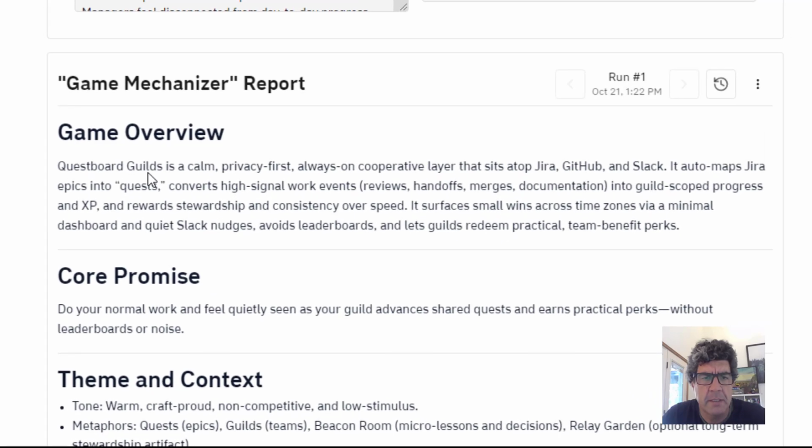Quest Board Guilds is a calm, privacy-first, always-on cooperative layer. It sits atop Jira, GitHub, and Slack. It auto-maps epics into quests, converts high-signal work events into guild-scoped progress and XP, and rewards stewardship and consistency over speed.